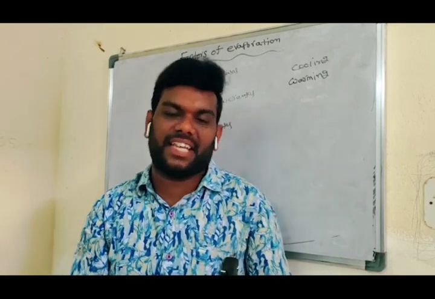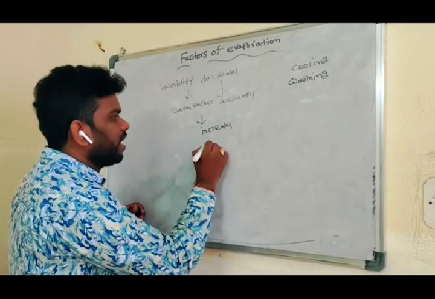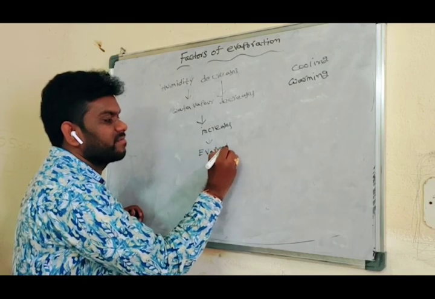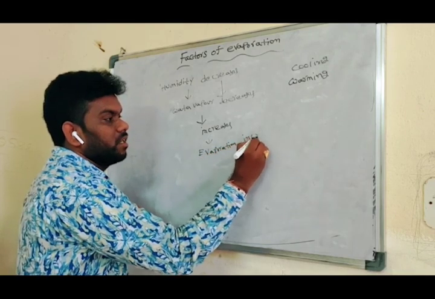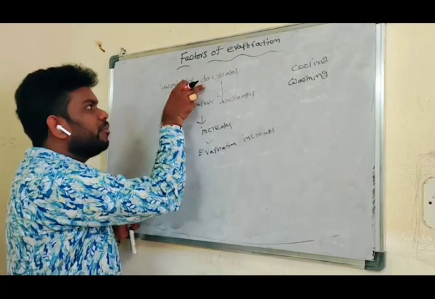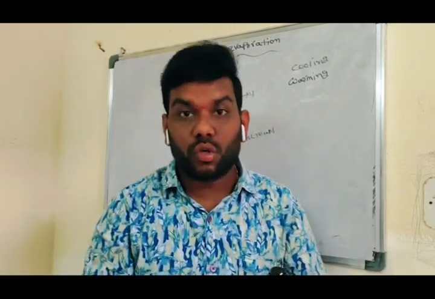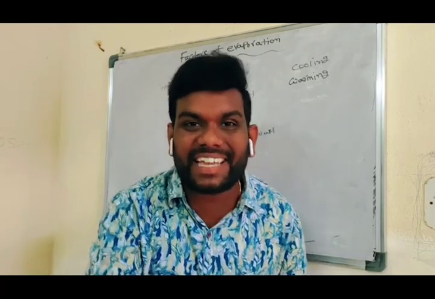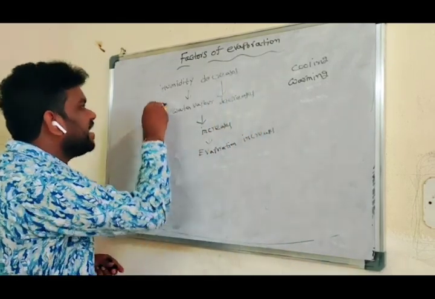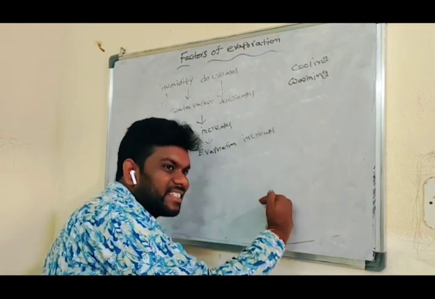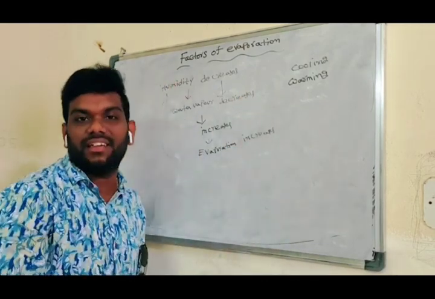Accommodation in the air increases. Means accommodation in the air increases. That is why evaporation increases. Yes. Humidity decreases, then finally evaporation increases. So the rate of evaporation increases with decreased humidity. The rate of evaporation decreases with increased humidity.